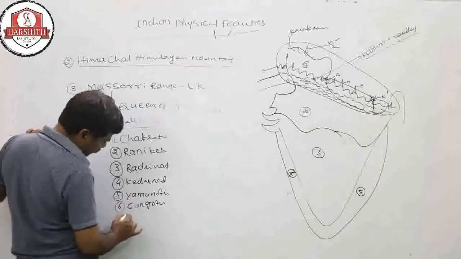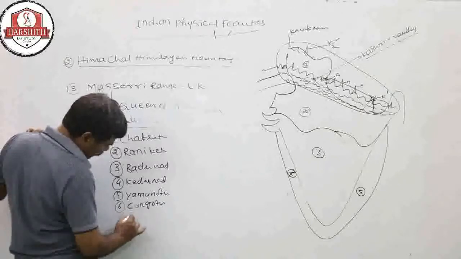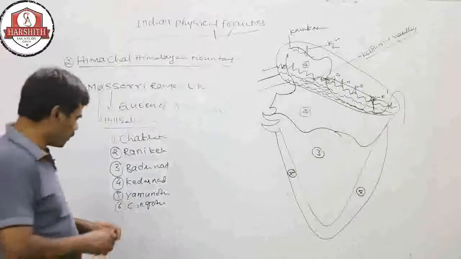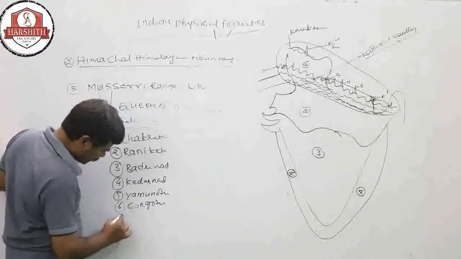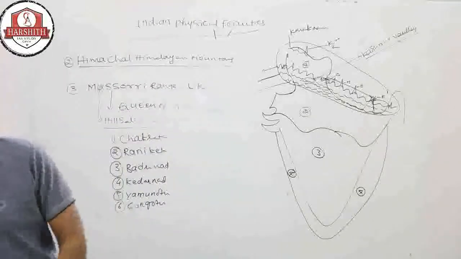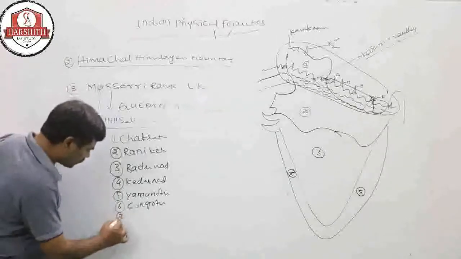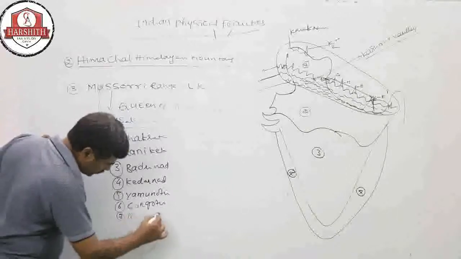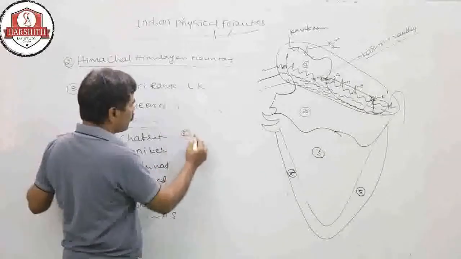Seventh is the Mussoorie hill station. And also eighth one is the Kulu hill station.